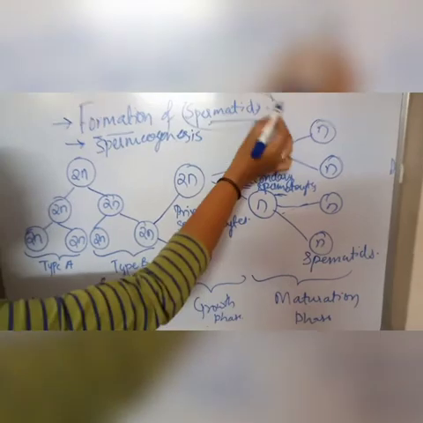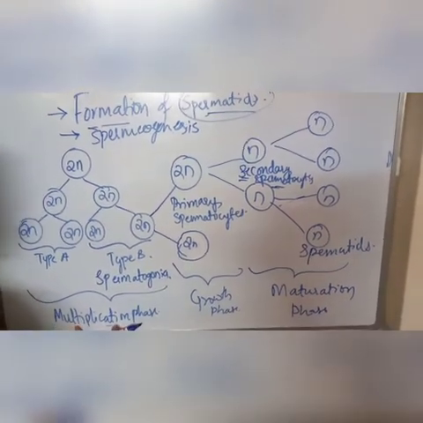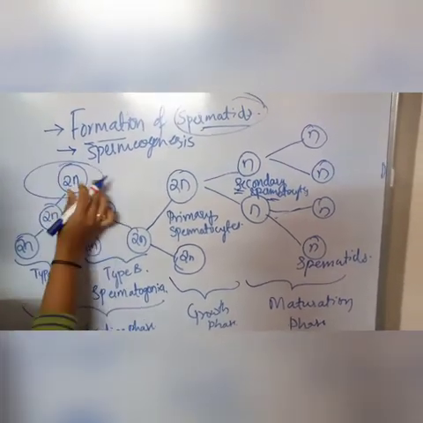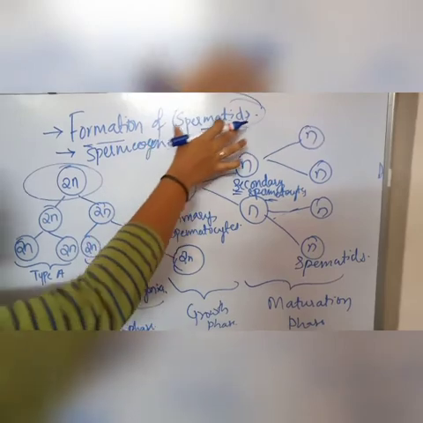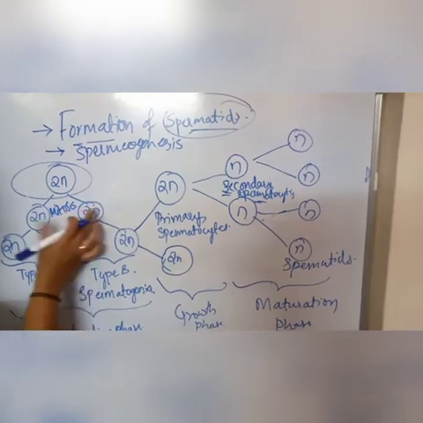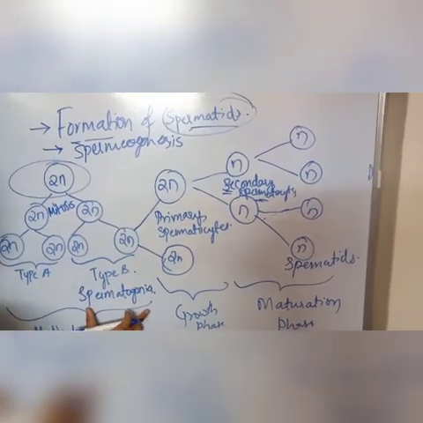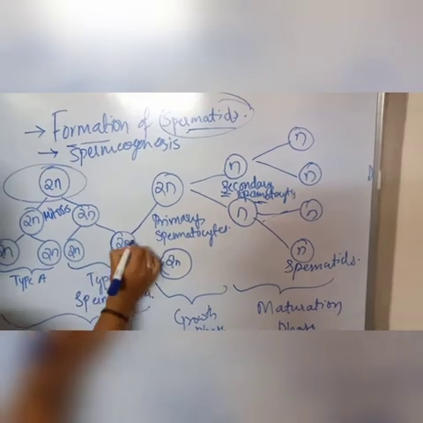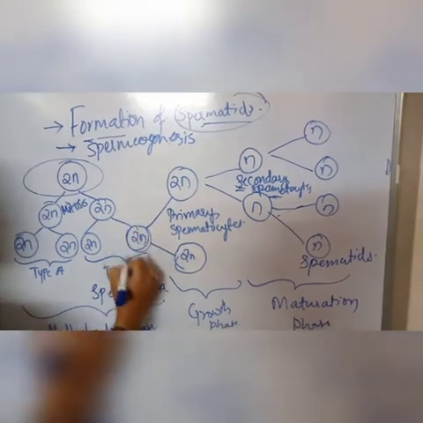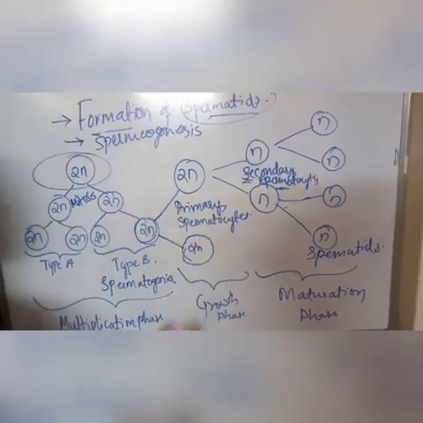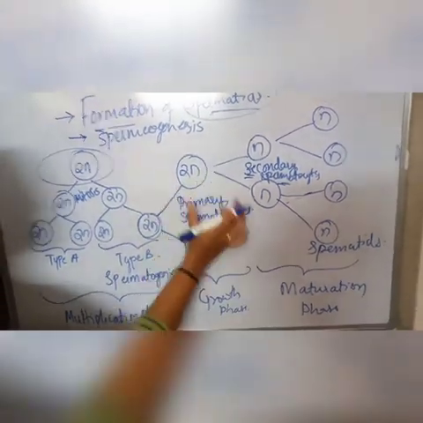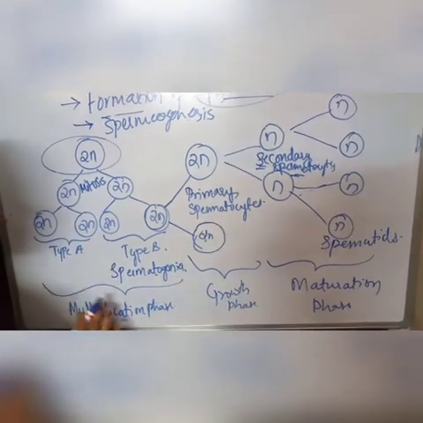This formation of spermatids includes 3 phases, that is the multiplication phase, the growth phase, and the maturation phase. The primordial germ cells which enter into the process of spermatogenesis undergo mitosis to form a large number of spermatogonia. These spermatogonia enter the growth phase, where they extract nutrition from the cytoplasm and increase in size. The resulting cells are known as the primary spermatocytes.